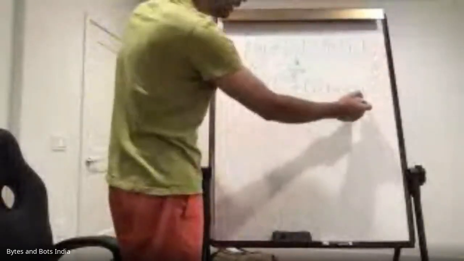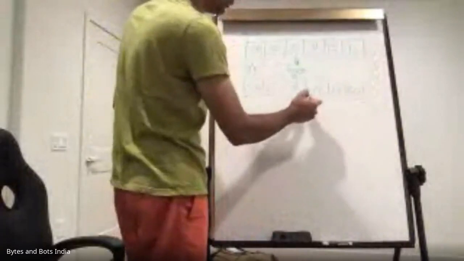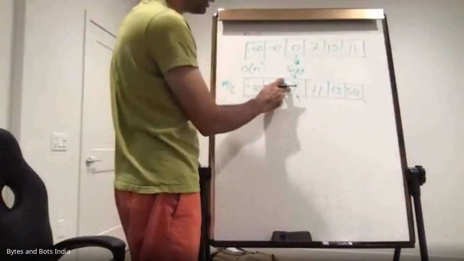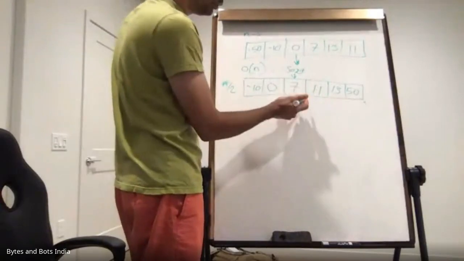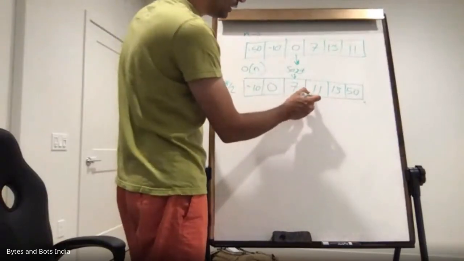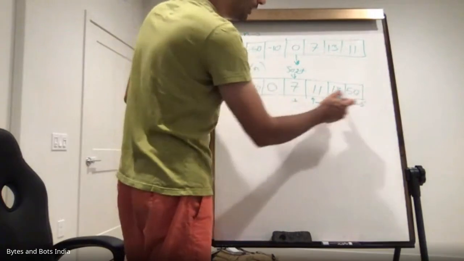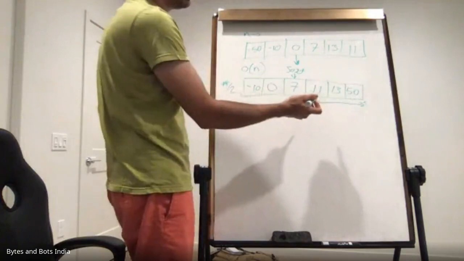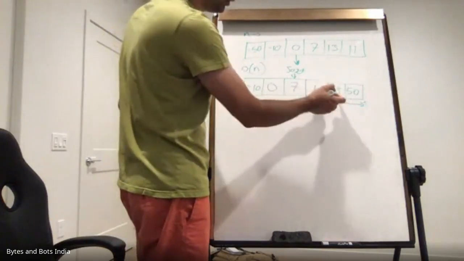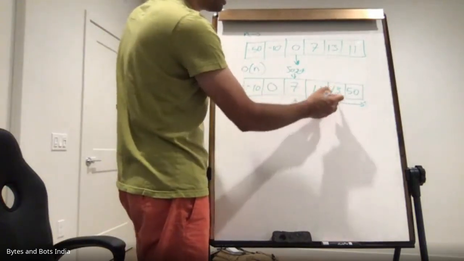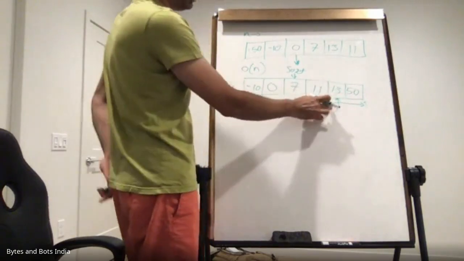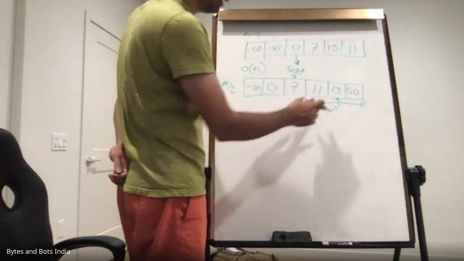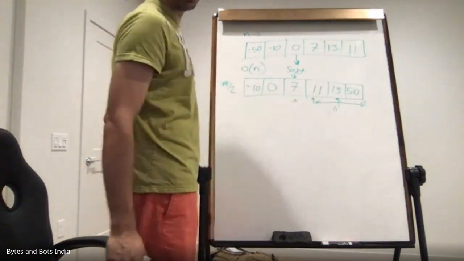Now we look at this portion of the array and find the half of it. We already know that 7 did not match, so we don't need to compare it. We try to find 11 in this range. How many elements are in here? 3 elements. 3 divided by 2 is 1, so 0 and 1, and this is our half. We compare: is this equal to 11? 13 is not equal to 11, but 11 is less than 13.